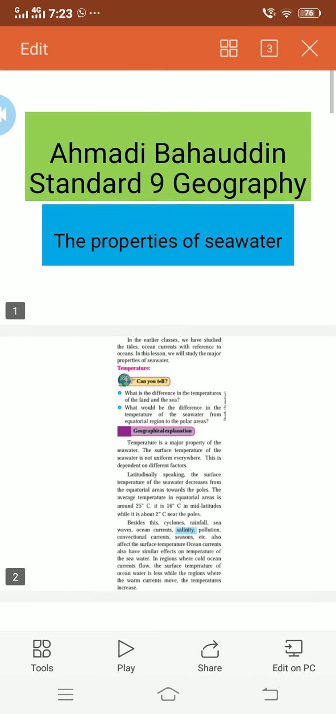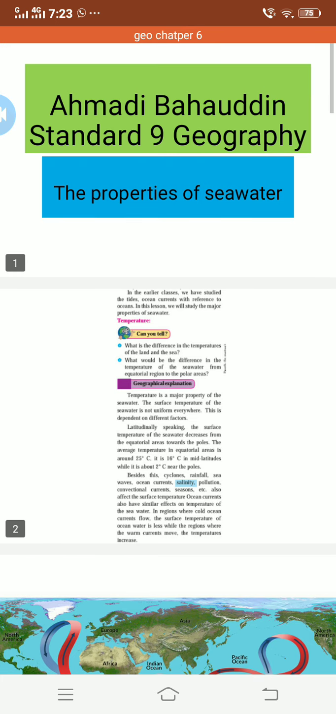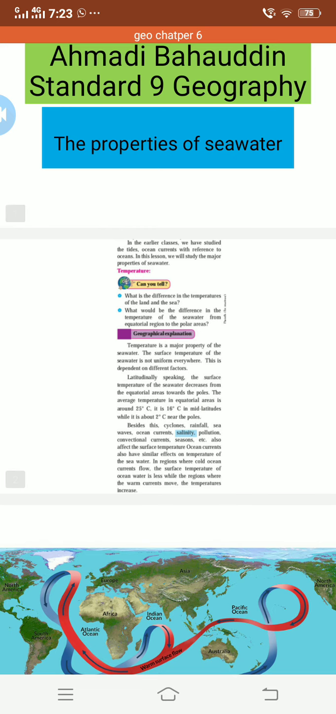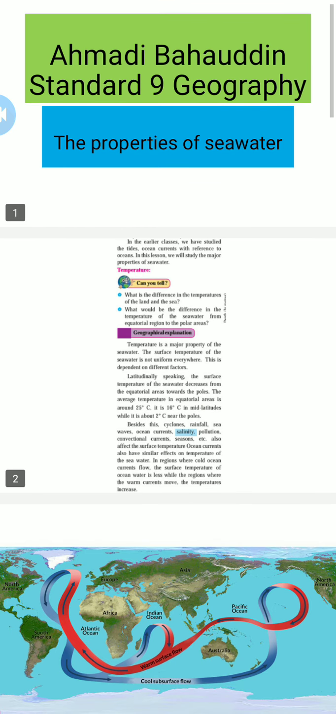In earlier classes we have studied the tides and ocean currents with reference to the ocean. In this lesson we will study the major properties of sea water. So let's begin. Temperature is a major property of the sea water. The surface temperature of the sea water is not uniform everywhere. This depends on different factors.